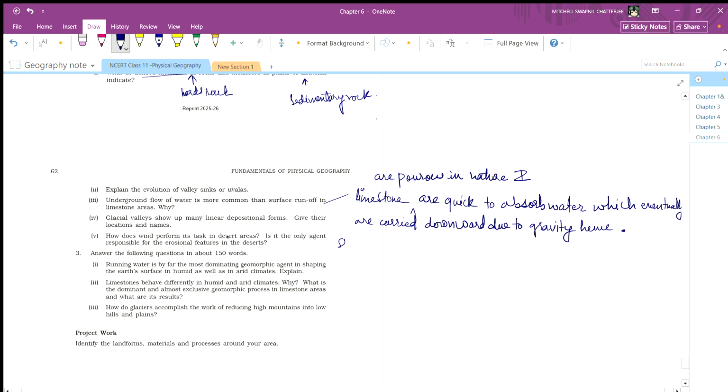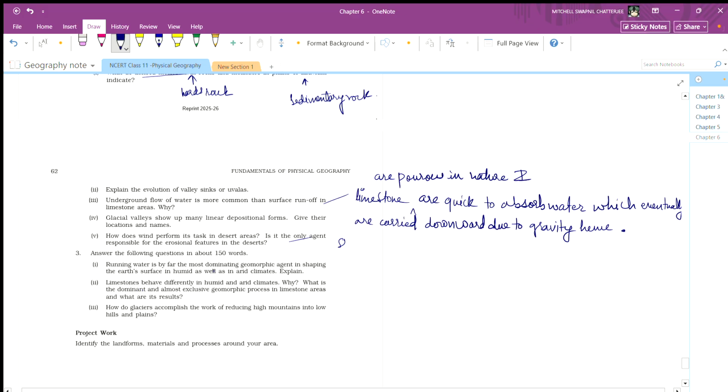The wind carries minute particles of sand which act as an abrasive material that causes erosion of harder rocks or the mountain's foot, which also causes pediments. So yeah, this is answerable.